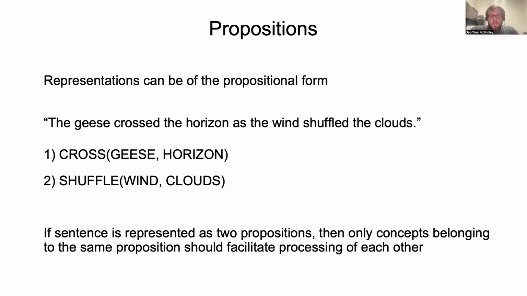In other words, concepts within a proposition should prime each other more than concepts in different propositions. And this is a reasonable assumption, right? If concepts prime related concepts, then a concept should prime a concept in the same proposition more than it would prime a concept from a different proposition.